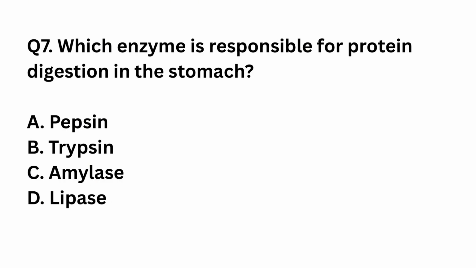Question number 7. Which enzyme is responsible for protein digestion in the stomach? Pepsin, trypsin, amylase, lipase. The right answer is option A, pepsin. Pepsin is activated from pepsinogen in acidic conditions of the stomach. It breaks down proteins into smaller peptides.